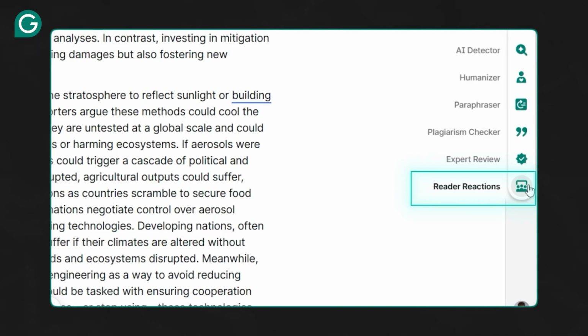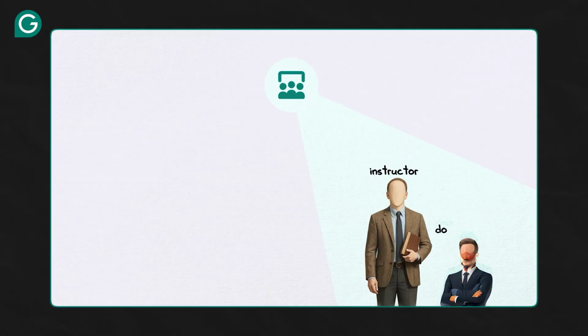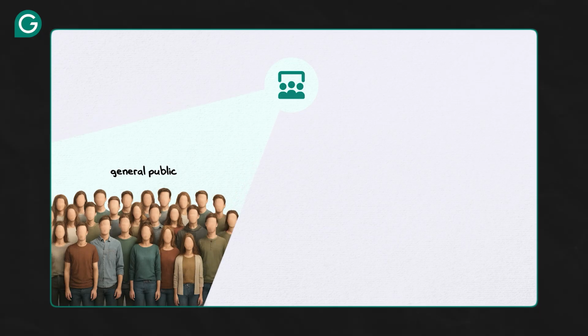And that brings me to the next feature, Reader's Reaction. Whereas the other two features focus on your instructors and domain experts, this feature focuses on the general public. It tries to predict what the everyday reader will remember and what they might ask.